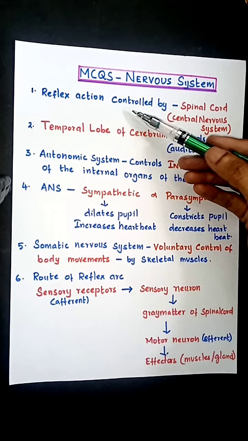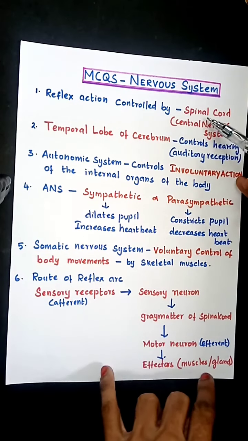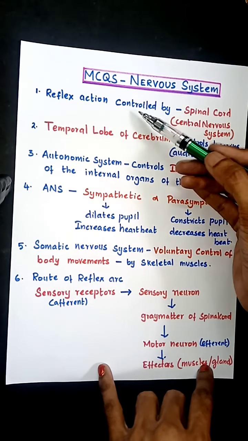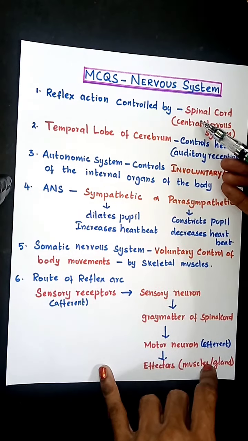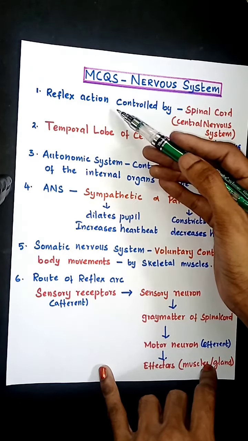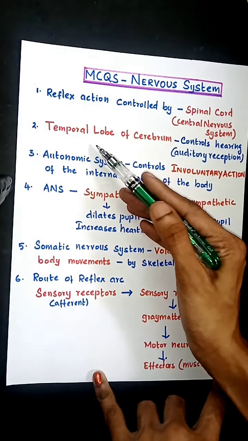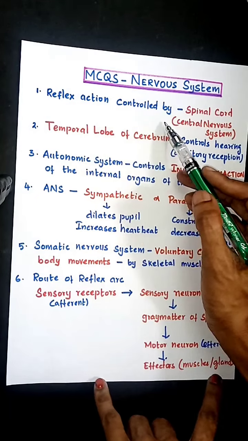Reflex action is controlled by the central nervous system, the spinal cord. Under the central nervous system, you have the brain and spinal cord. But in reflex action, the brain is not involved. This is very important for MCQ. For quick action, the reflex action is carried out only at the level of the spinal cord. The brain is not involved in this.